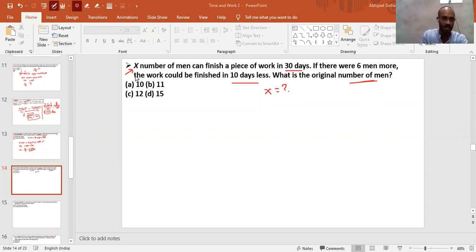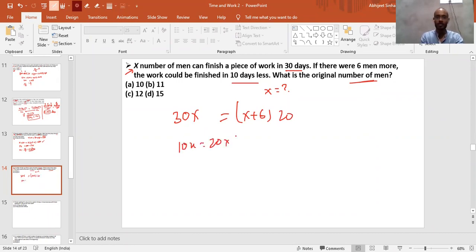You're so fast. As we can see, this is 30 times X, and it says this is 6 more men. This is X plus 6 equals how much? This is 20 days, right? So this time we will get 10 times X equals 20 into 6. This is nothing but X equals 12. Exactly. Very good. Moving to the next question.